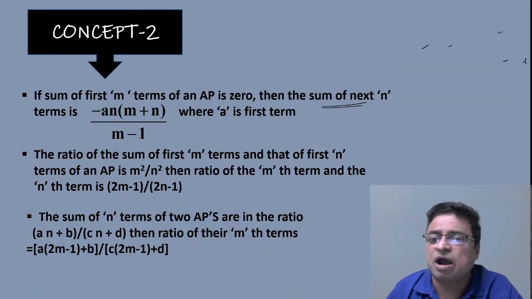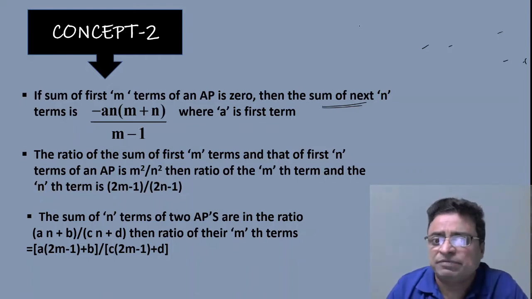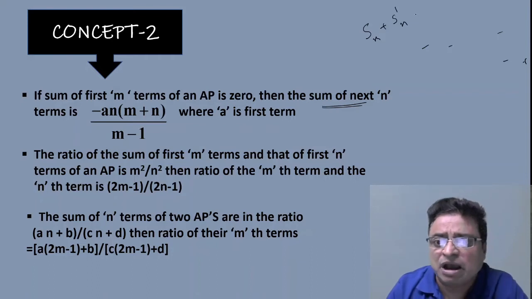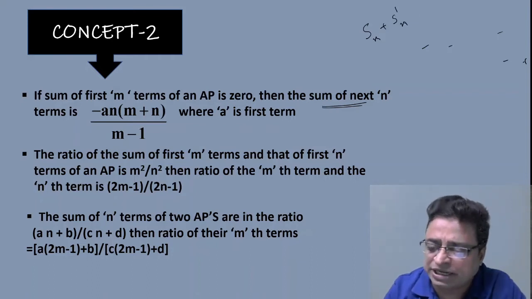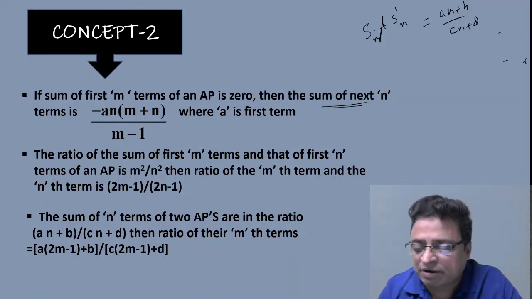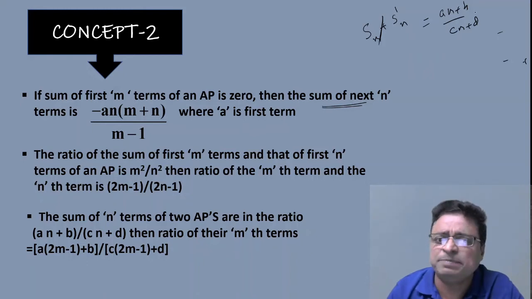The sum of n terms of two APs are in the ratio. Suppose there are two APs. The sum of first n terms of the two APs, that means suppose Sn for one AP and S dash n for another AP, are in the ratio. So the ratio between these two is equal to (An plus B) by (Cn plus D). So these are two different APs given, and the ratio between the sum of first n terms of one AP and the sum of first n terms of the second AP is (An plus B) by (Cn plus D).